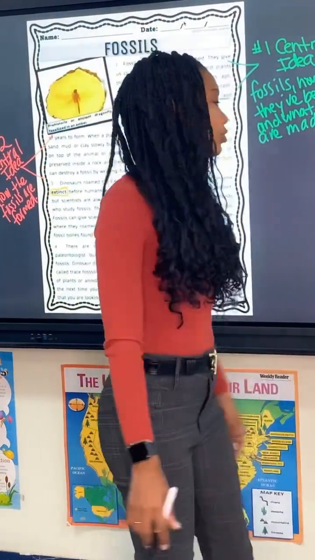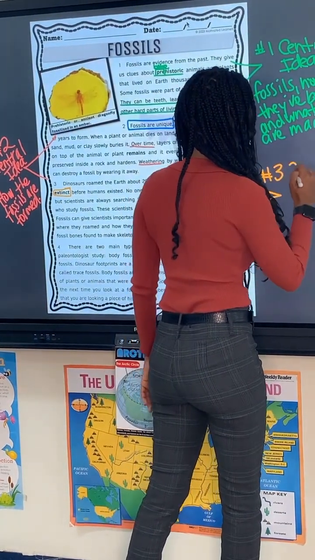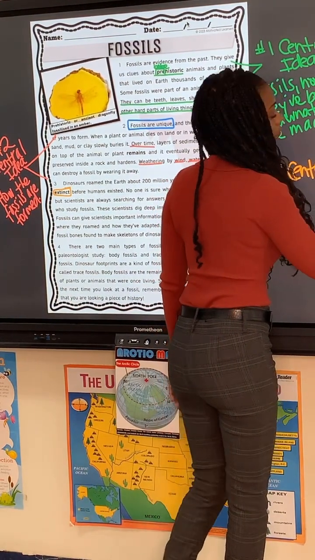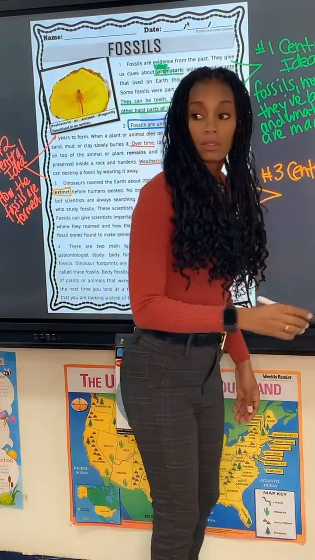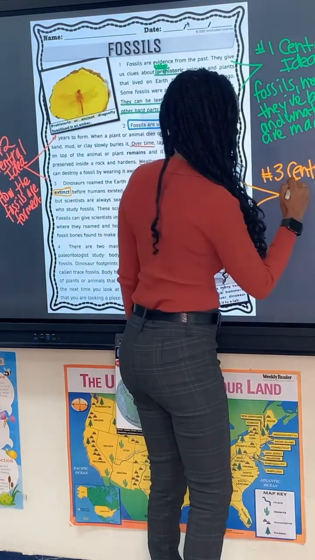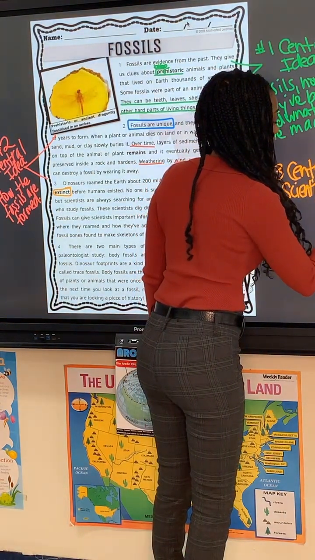What is the central idea of paragraph 3? Yes. The central idea of paragraph 3 is scientists finding different ways to see why dinosaurs were extinct.